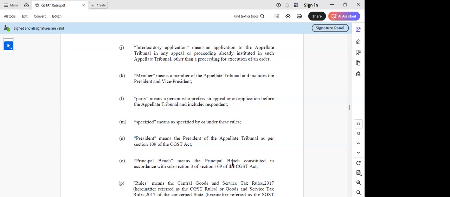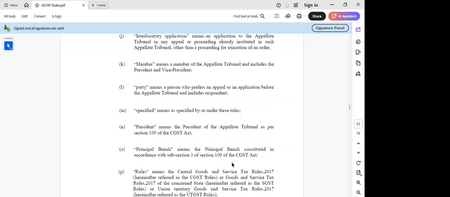Yeah, all the issues will go there. Any thoughts on how strategically not to agitate POS so that the appeal does not go to principal bench, or how to make a POS an issue so that the appeal goes to principal bench? Is it something like I in lieu of C&S, can we think? Because it will be either on the levy or it will be either on the credit partners.